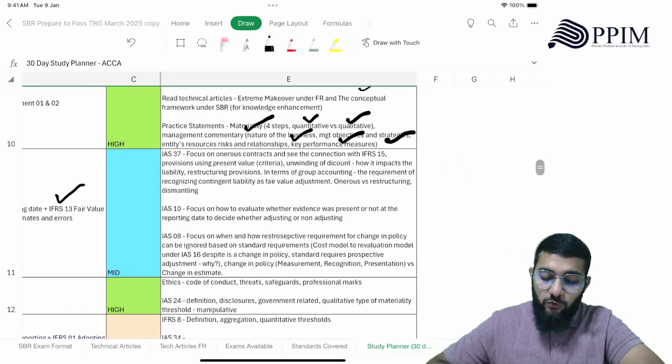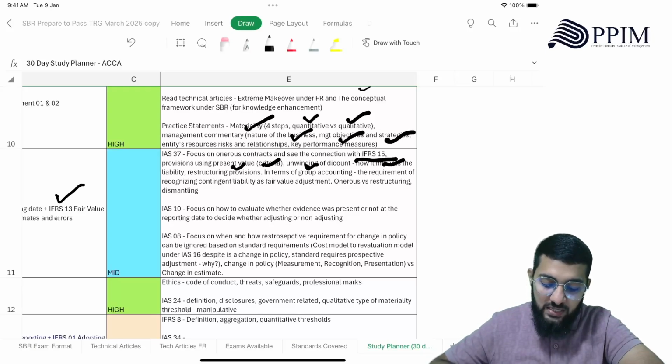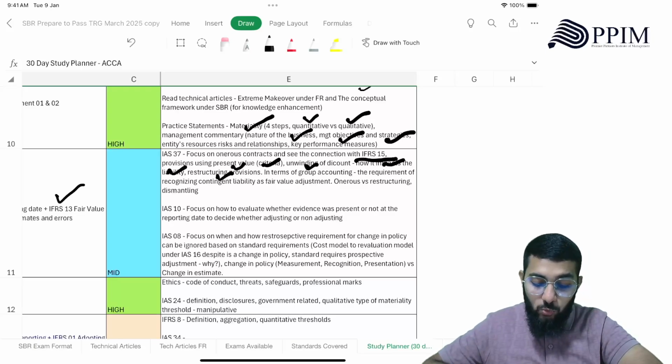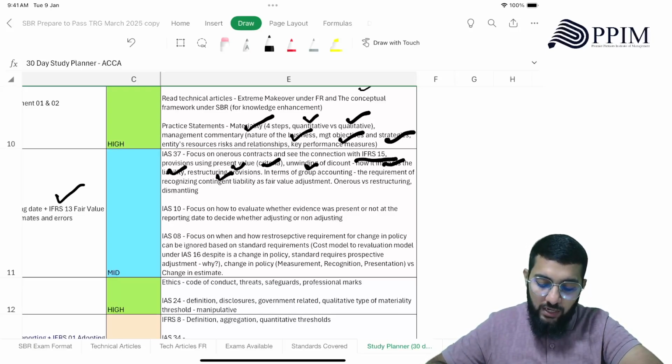So IAS 37, you focus on onerous contracts and how the IFRS 15 connection comes there. How for provisions you use present value, what's the criteria, when do you unwind the discount, and how it impacts the liability, and what happens when there are restructuring provisions, what you record, what you don't. And in terms of group accounting, how the requirement of recognizing a contingent liability as a fair value adjustment becomes important.